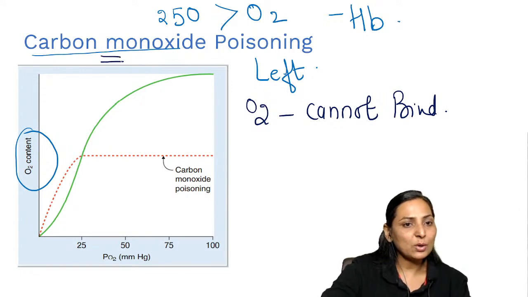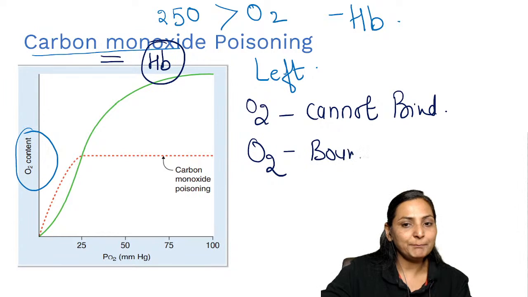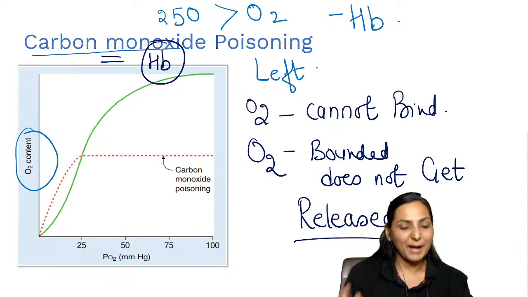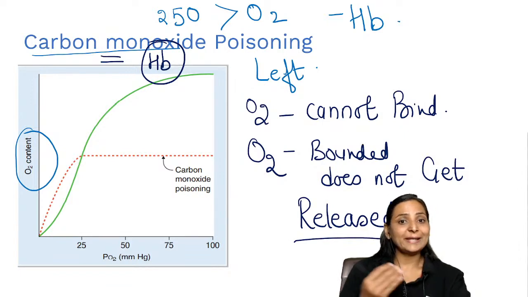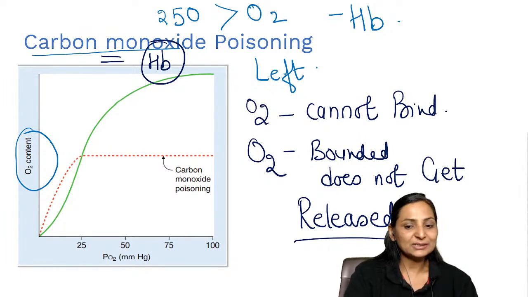Now, as carbon monoxide binds to hemoglobin, the oxygen which was already bound does not get released. The new molecules of oxygen cannot bind, the bound oxygen cannot get released, and the curve gets shifted to the left. So with carbon monoxide poisoning, always remember that we are going to look towards the oxygen content.